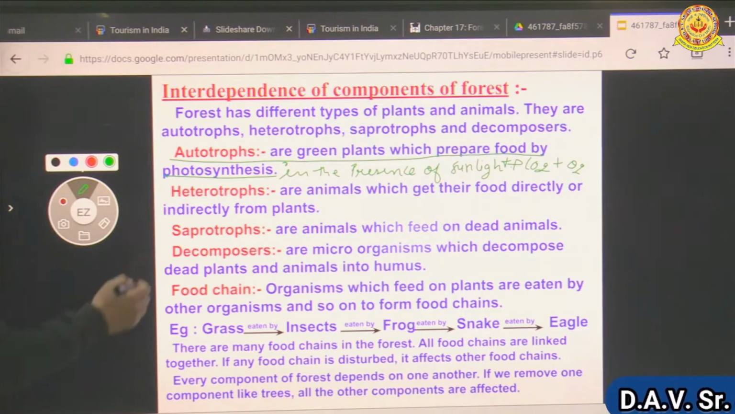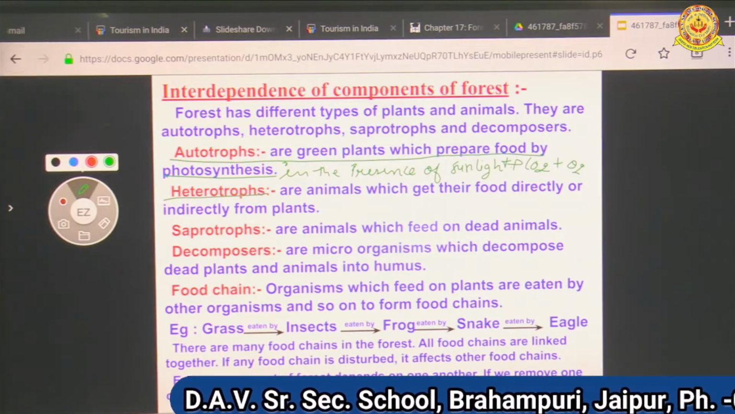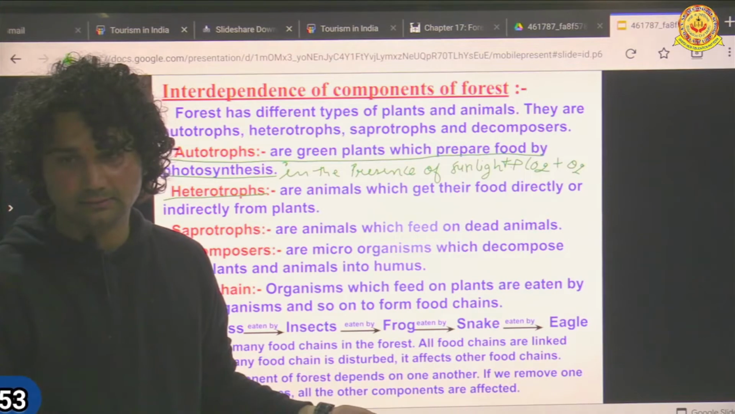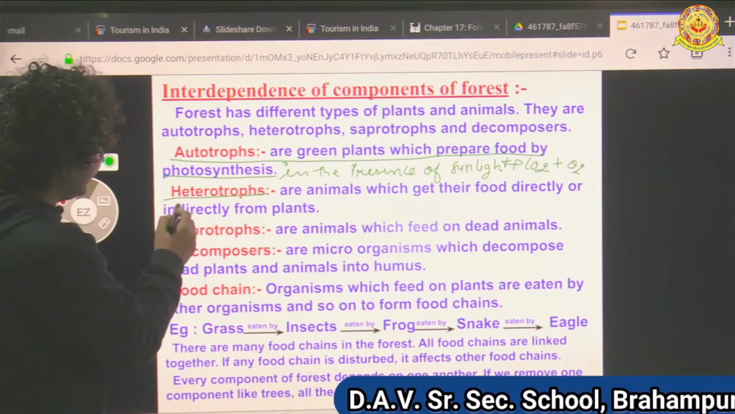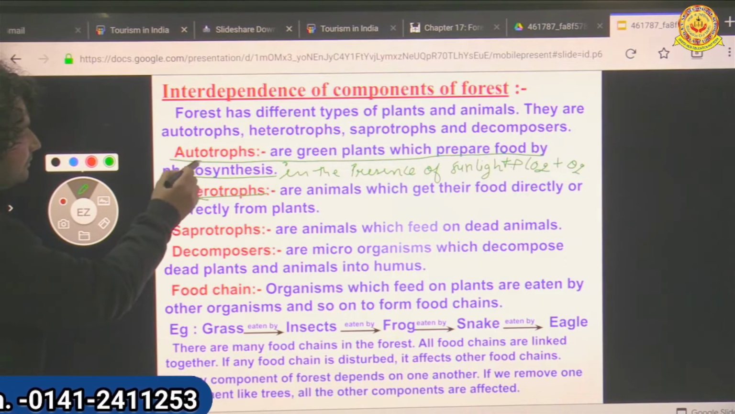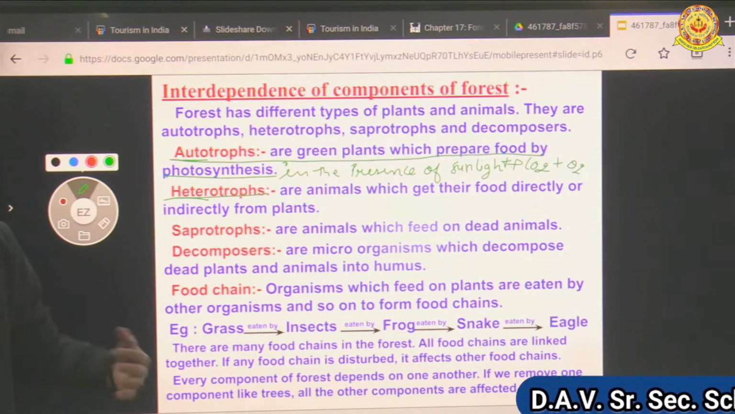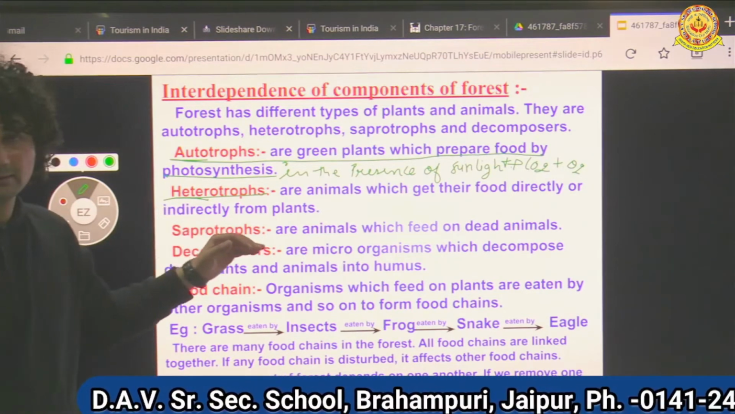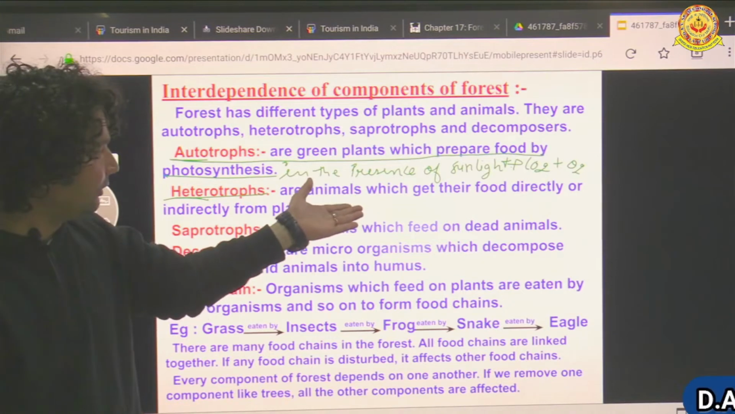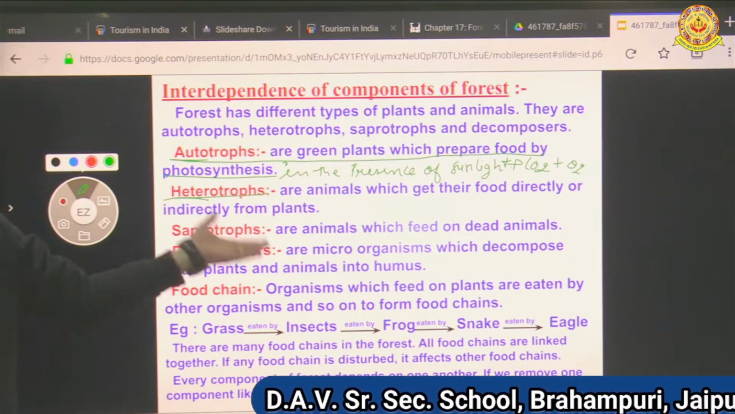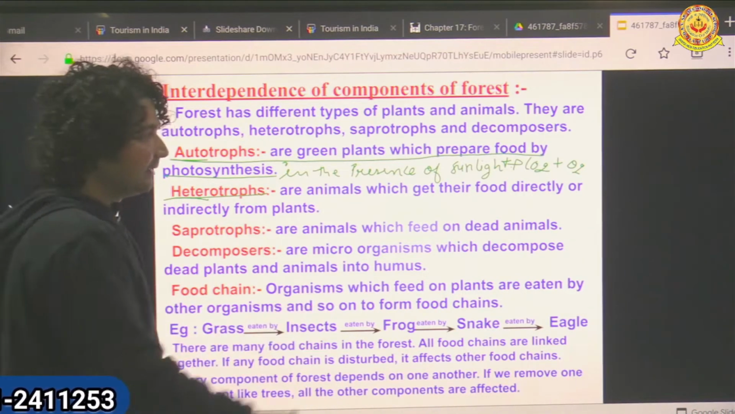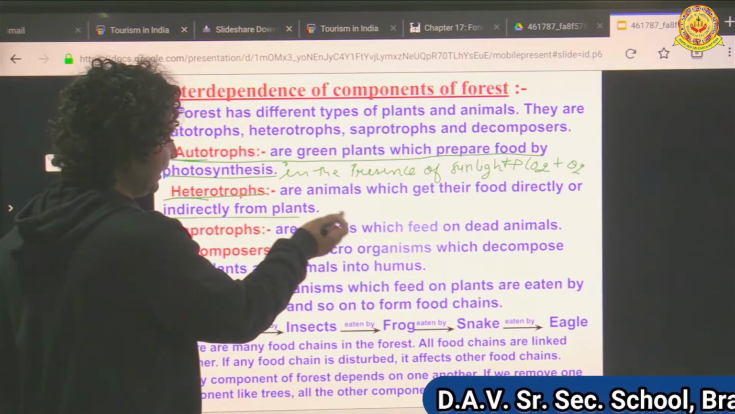Now heterotrophs. Heterotrophs are the animals which depend on others. Hetero means depend on others, and auto means self, which prepare their own food. So heterotrophs are the animals which get their food directly or indirectly from the plants.